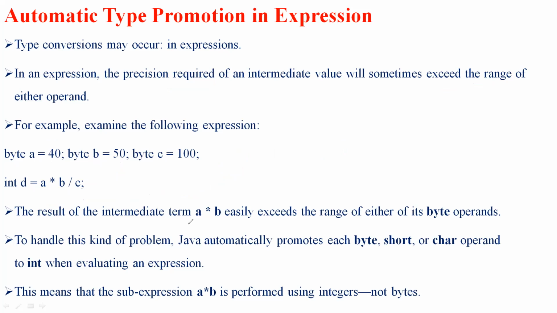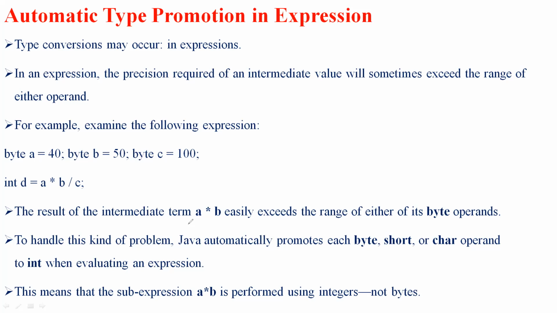Java will automatically promote each byte, short or char operand to int when evaluating an expression. So whenever we're talking about automatic conversions with respect to an expression, it eventually converts each byte, short and char operand into an int.